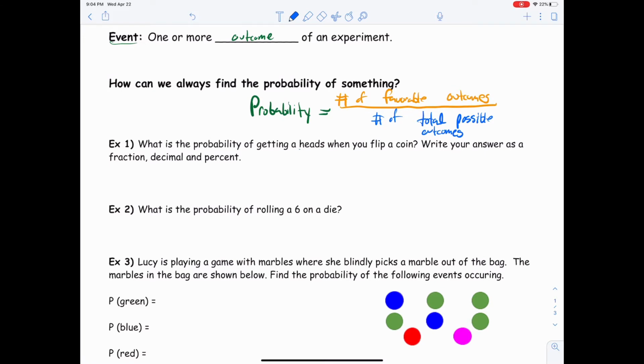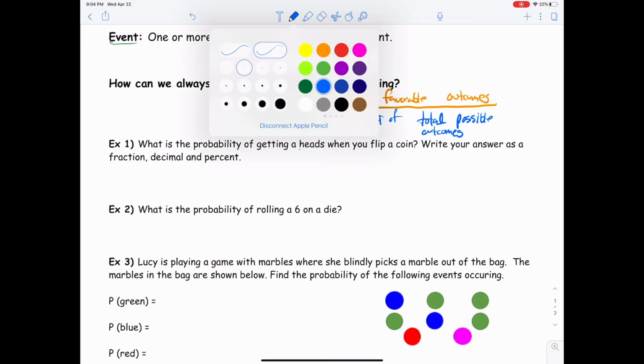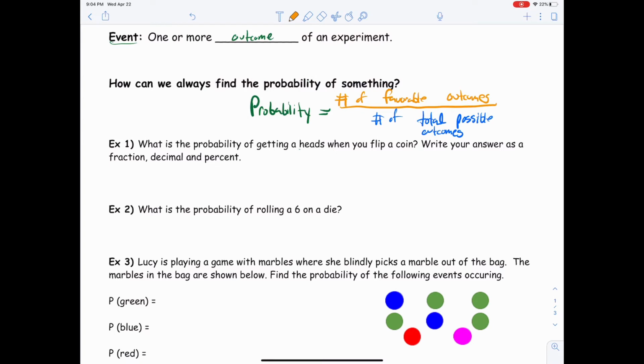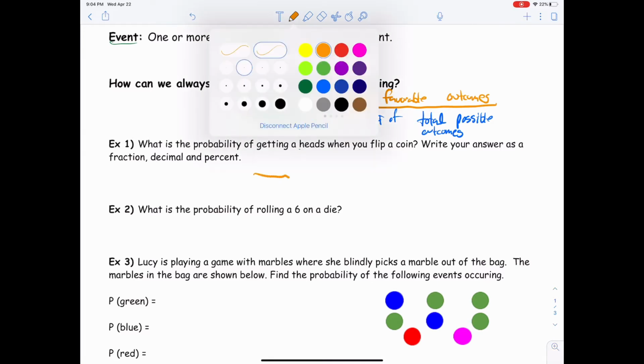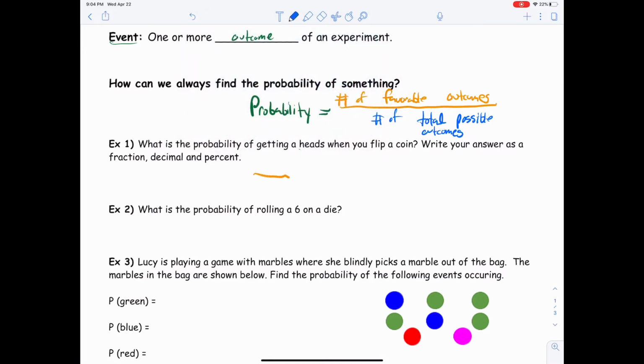So in example 1, what is the probability of getting a heads when you flip a coin? So what's the chance you get a heads? Write your answer as a fraction, decimal, and percent. So you may already know the answer to this, but if we use our formula here, we're going to have a fraction, and what number goes on the bottom is the number of total possible outcomes. So when you flip a coin, how many possible things can happen? 2. It's either you get a heads or you get a tails. You're not going to get an ear or a nose. There's only 2 possible outcomes.